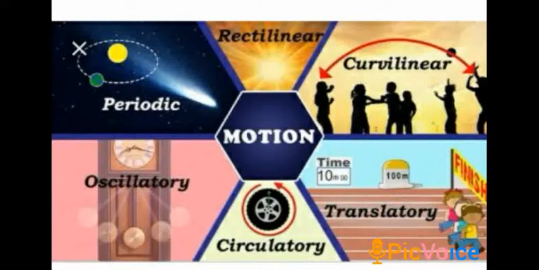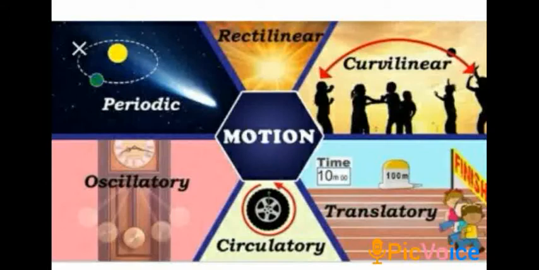Now second, circulatory motion. An object is said to be in circular or circulatory motion if it moves around a fixed point in a circular path. Some examples of circular motion are a child sitting on a merry-go-round.